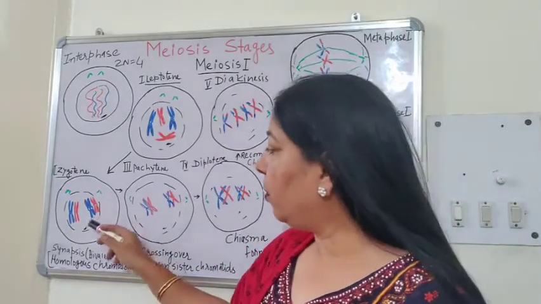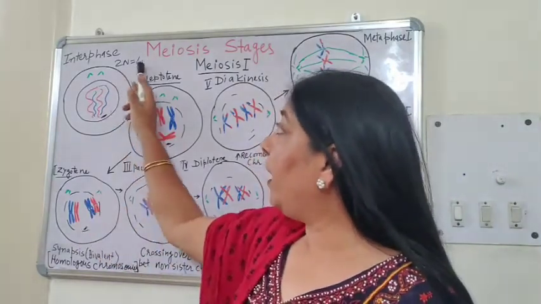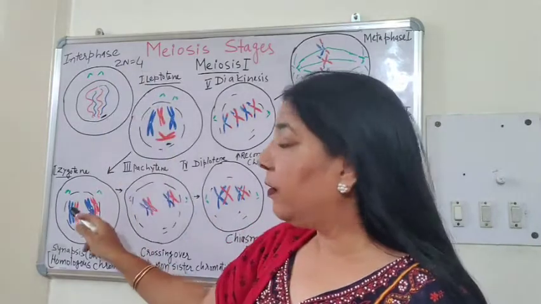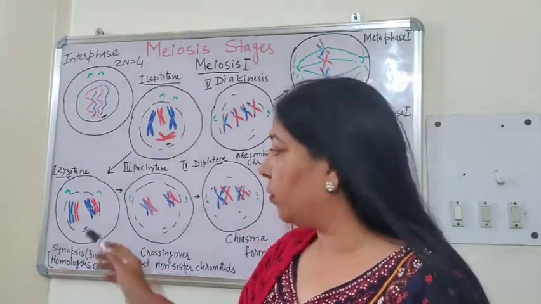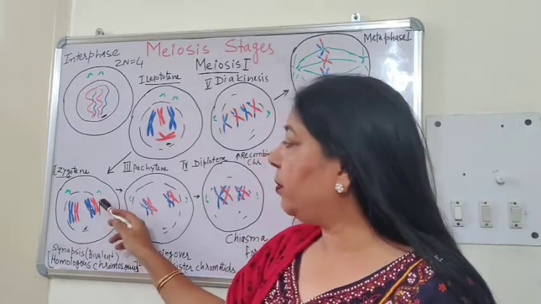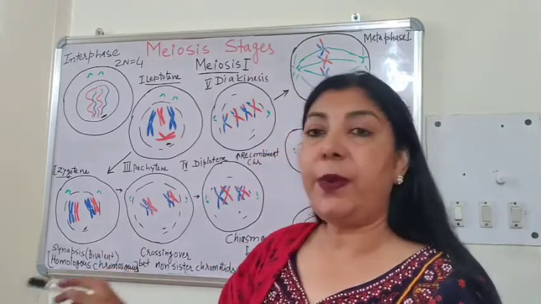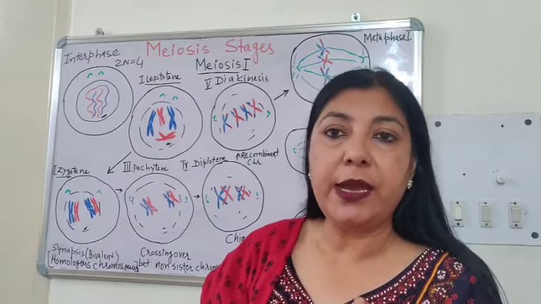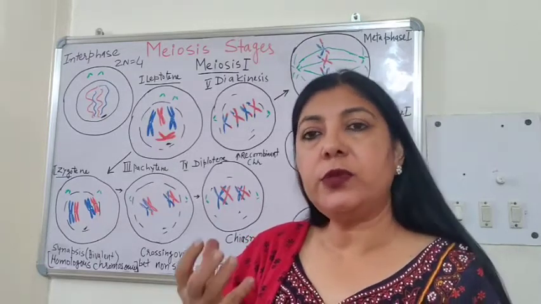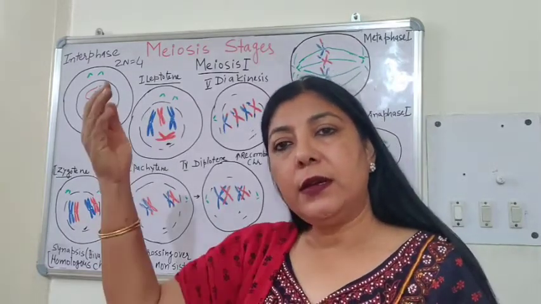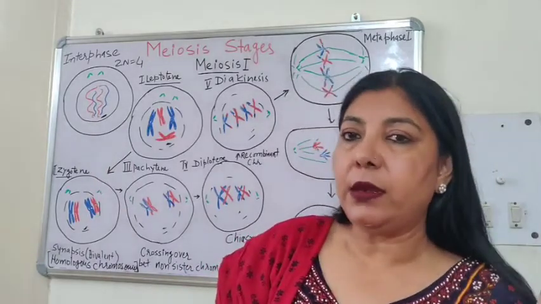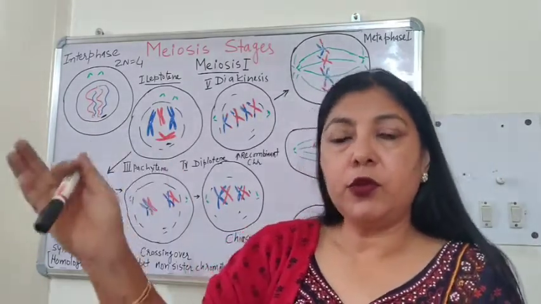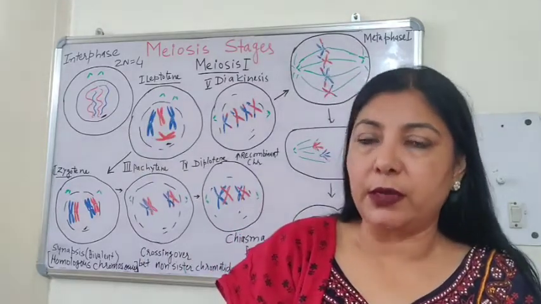Okay? So, there are 2n is equal to 4, 2 maternal chromosomes and 2 paternal chromosomes. So, these chromosomes will form pairs, homologous pairs. Homologous chromosomes are the chromosomes having the same genes on them, which means chromosome number 1 from father, chromosome number 1 from the mother.